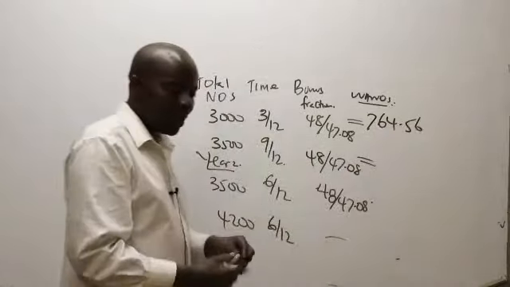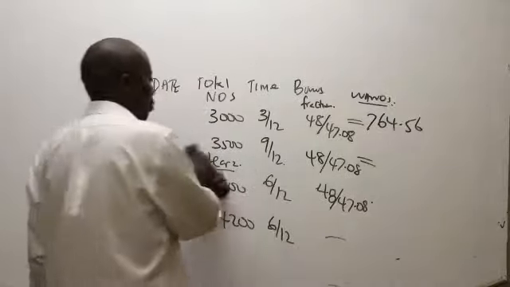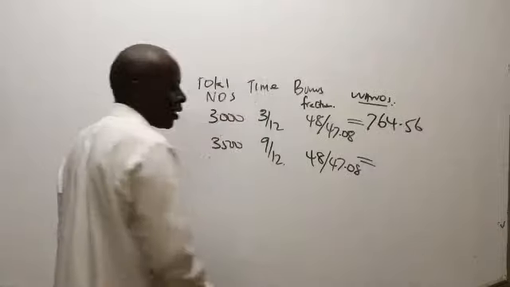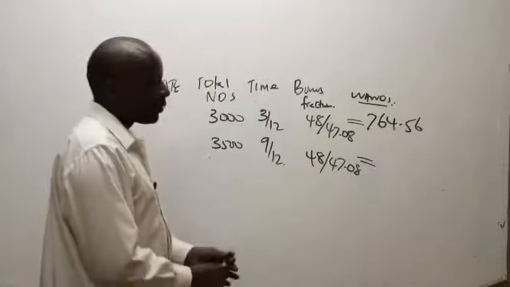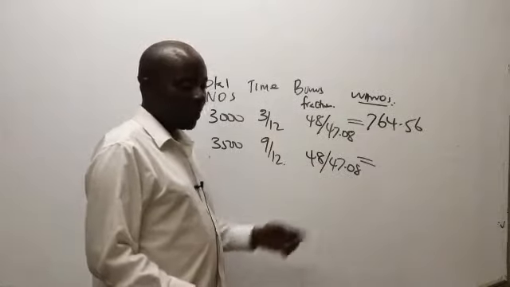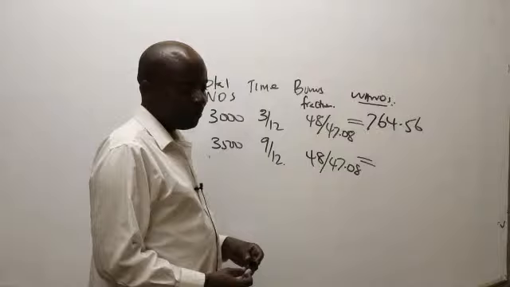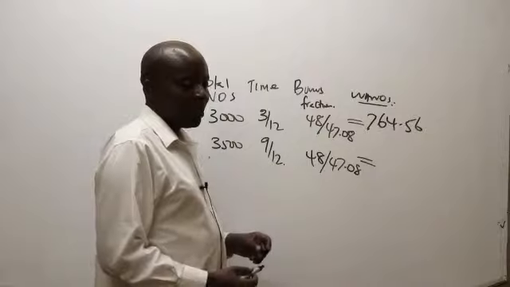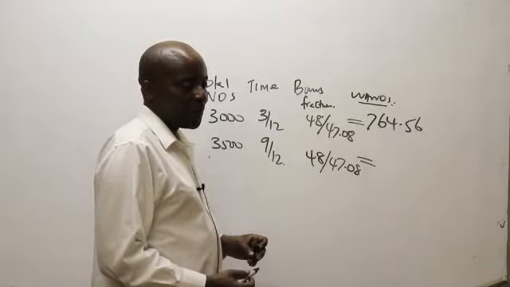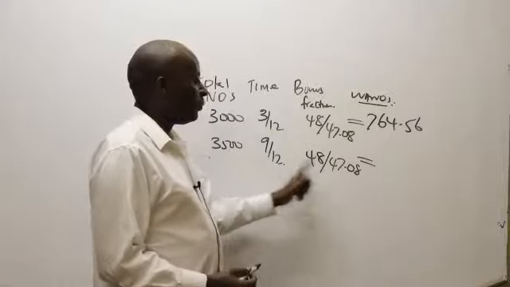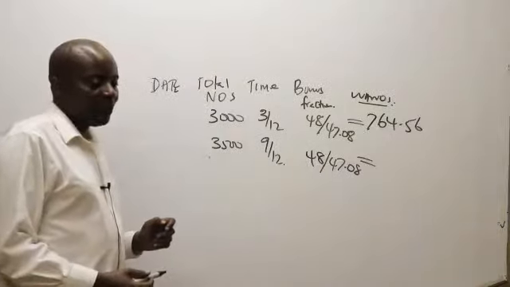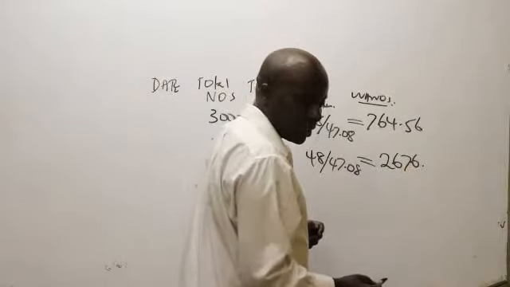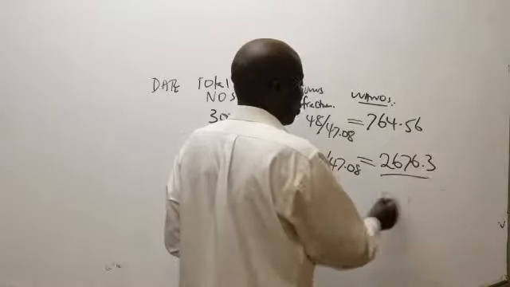How about the second one? I'm not interested in year 2 now. So here I have the second one being what, somebody? So this times this gives me what figure? 26, 76 point what here, somebody? 0.3.